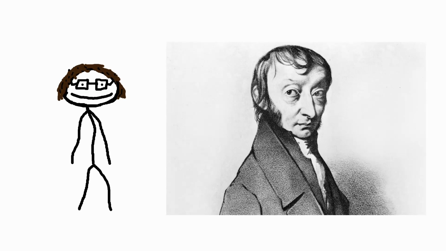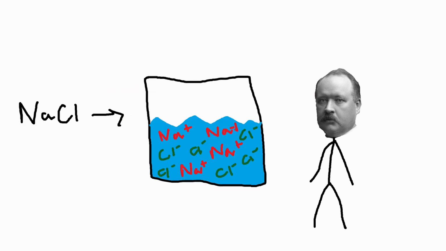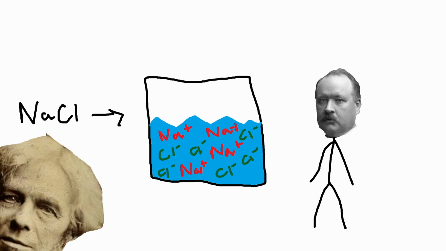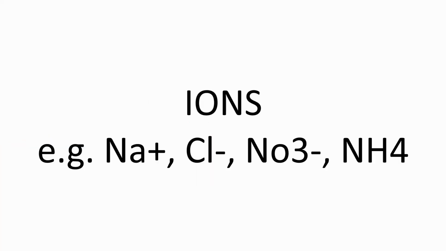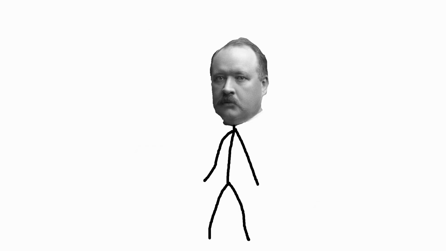Introducing this guy. No, not him, this guy. His name is Svante Arrhenius, and all the way back in 1884 he made a theory about ions. That when solid crystalline compounds, also known as ionic compounds, dissolve, they dissolve into charged particles which Michael Faraday called ions.